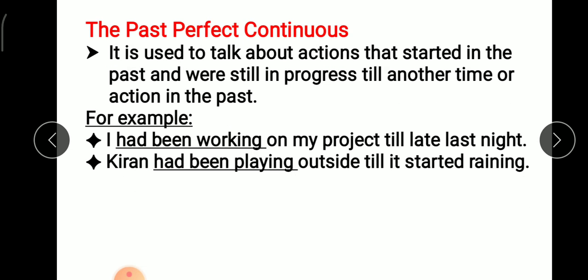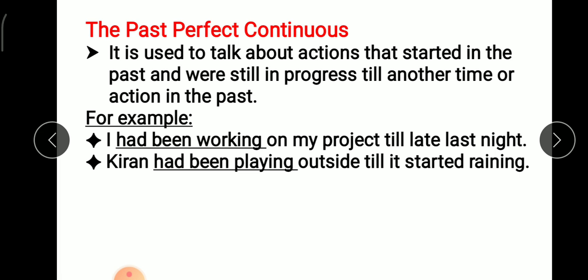Next is the past perfect continuous tense. It is used to talk about an action that started in the past and was still in progress till another time or action in the past. Here in the past perfect, the action will start in the past, okay, and it will be going on for a long period of time. Progress means continue. It was continuing for a long period of time before the other action started.